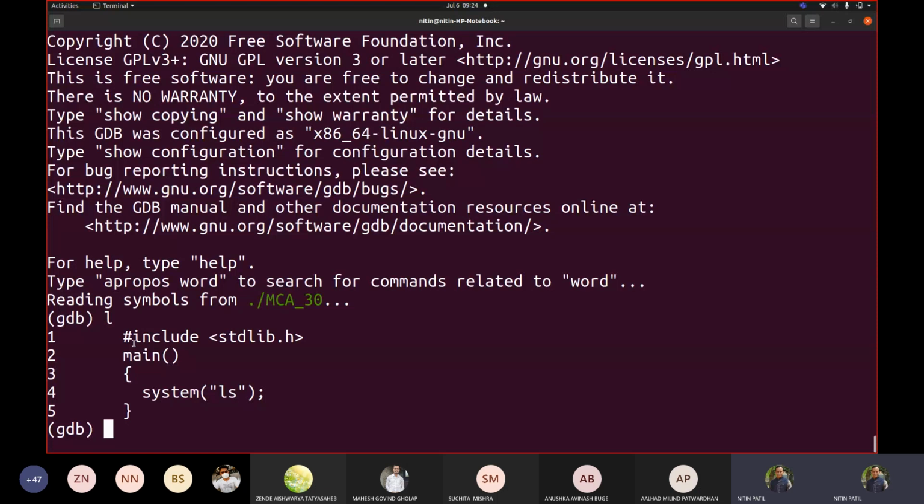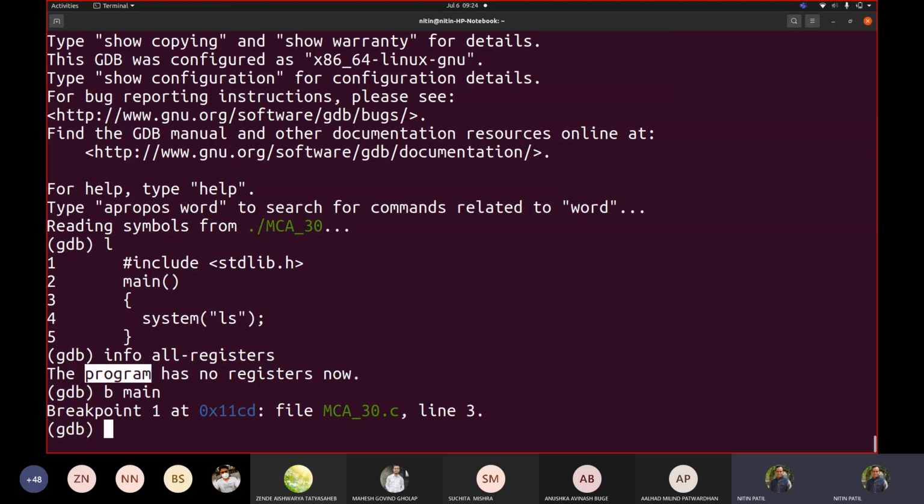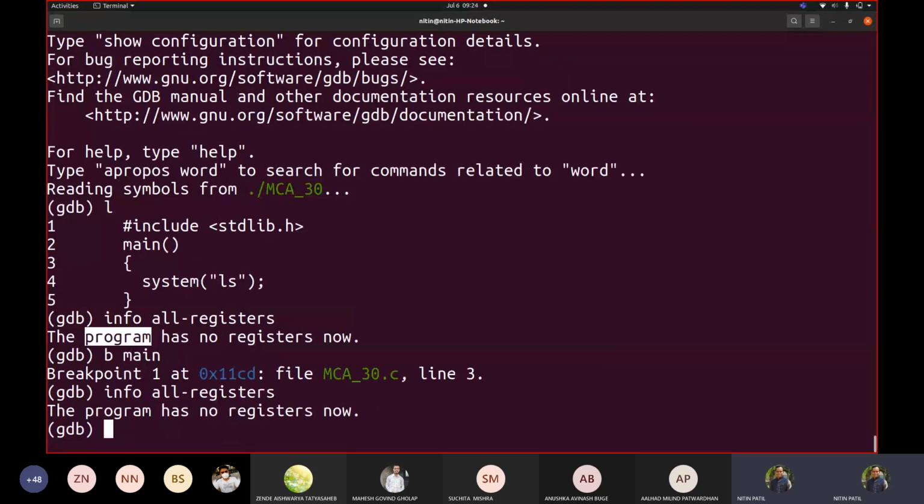There is a command in the debugger called info all registers. See what it says. The program has no registers now, because this is sitting on the machine and you haven't executed that code. How do you execute? You write the start statement, where you set a breakpoint from where the execution should start. If I still write this, the program execution hasn't started yet, so it says the program has no registers.